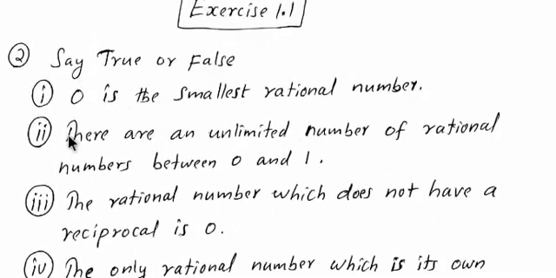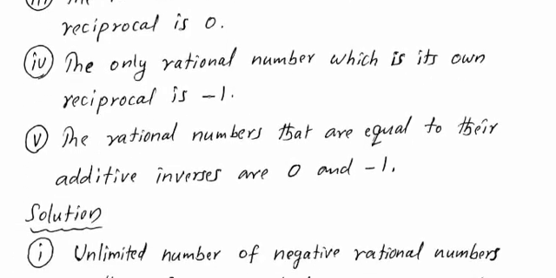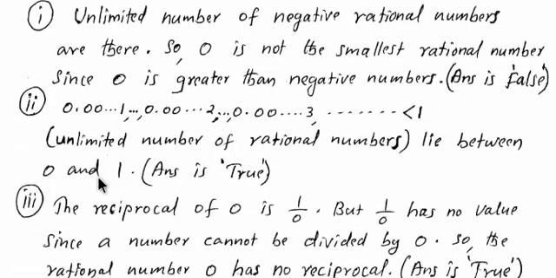Then second question. What is the second question? There are an unlimited number of rational numbers between 0 and 1. Let us see the solution for this question. Consider some numbers between 0 and 1.